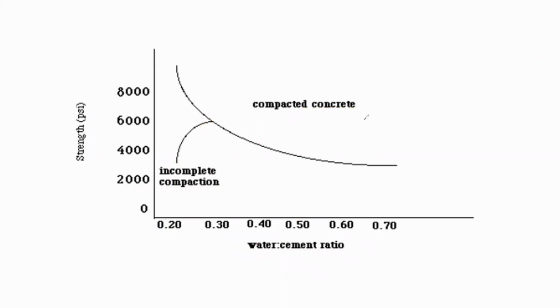So you already know why compaction is very much important. In the previous chapter, we have studied batching, mixing, transporting, placing, compacting, finishing. So in that compaction, we have studied why compaction is important. If there is compaction, then only your concrete structure will be rigid and hard. It will gain more strength.